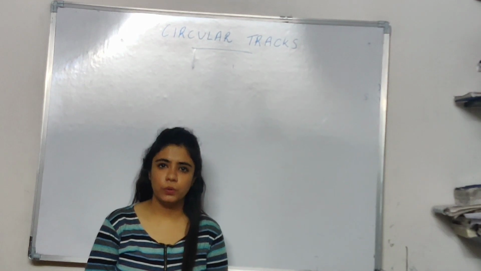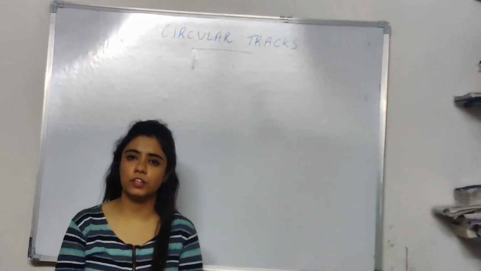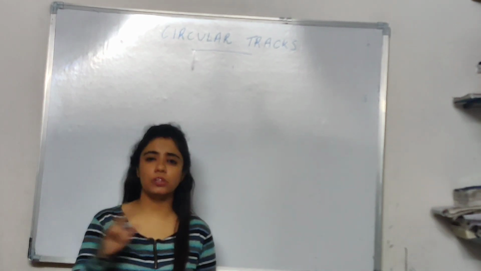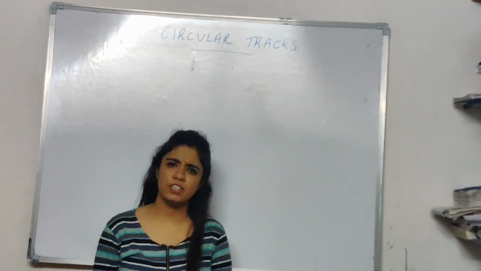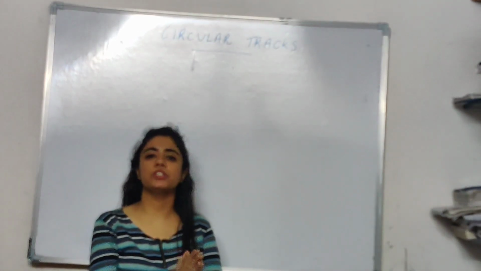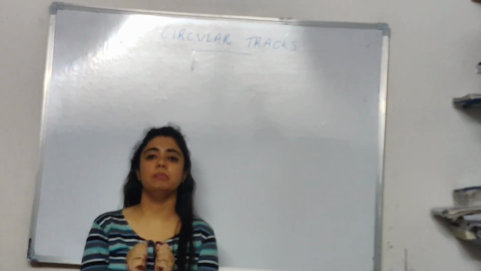So in this video, we saw the concept of circular tracks: same direction, opposite direction, anywhere on the track, and also the starting point, and solved a couple of questions. In the next video, we'll be solving some more questions on circular tracks so that your concepts become thorough.